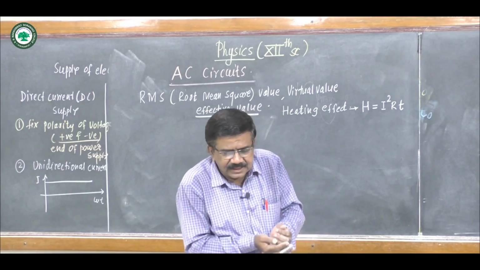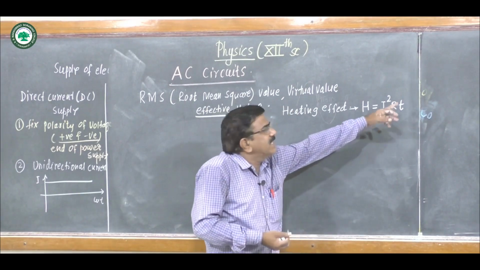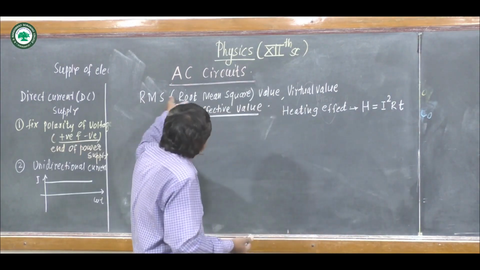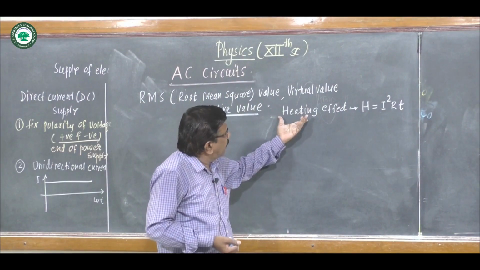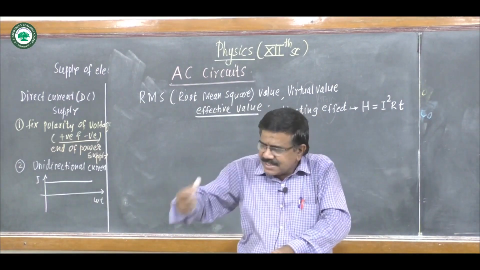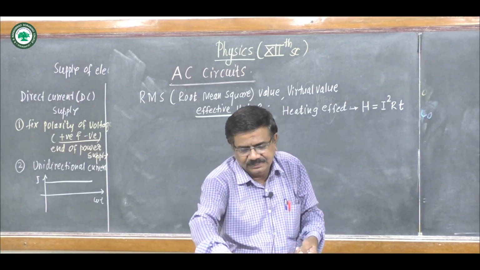Heating effect does not depend on the change in direction of that current, and hence to measure the AC voltage or current, we consider the concept of root mean square value.